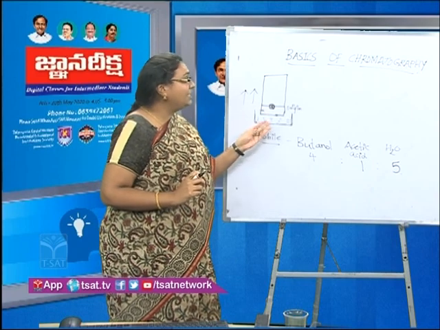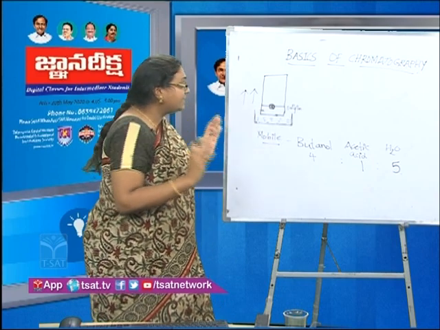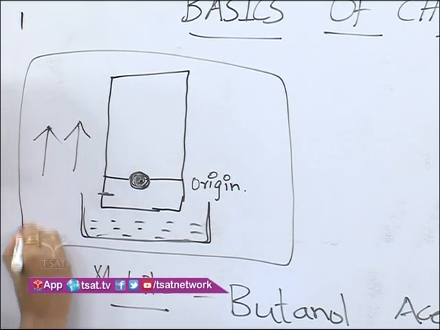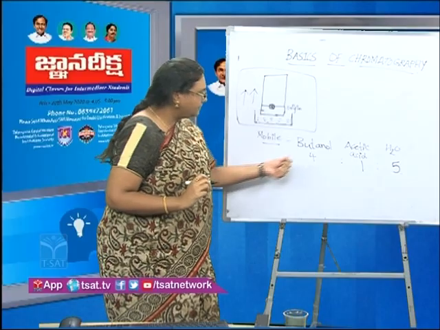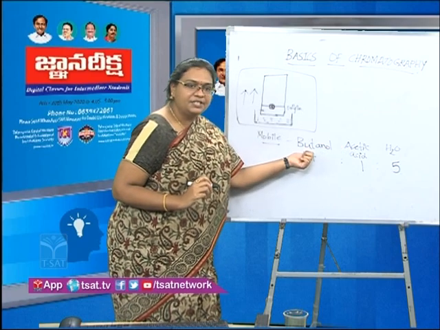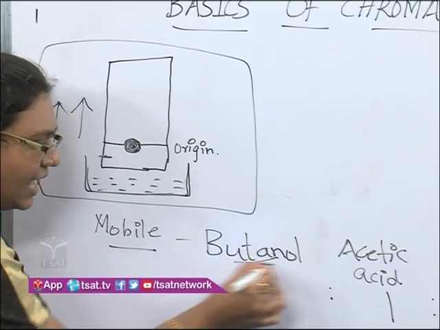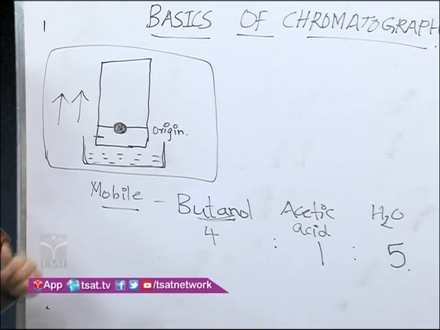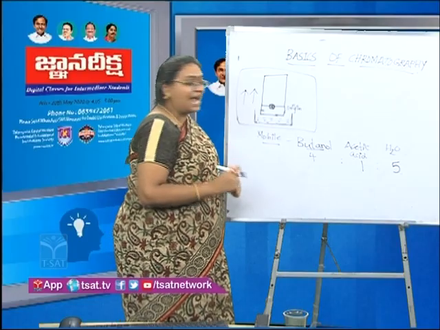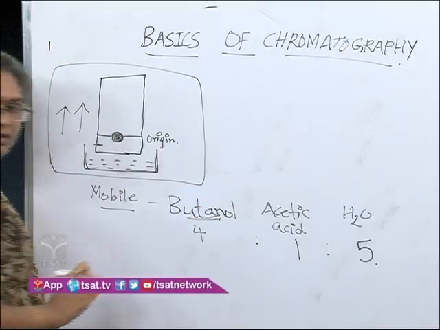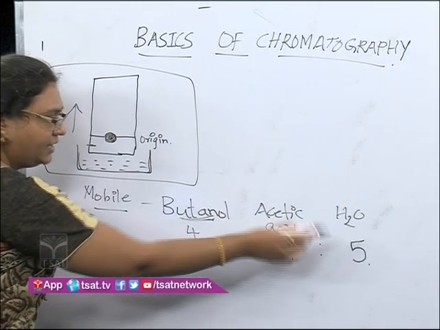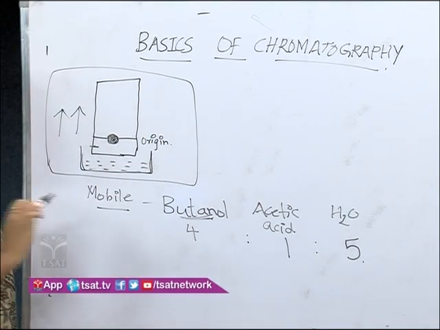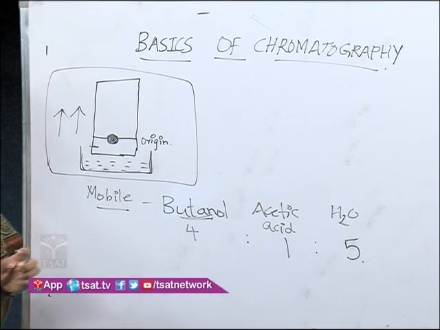So this is about paper chromatography, and this entire chromatography is performed in a chromatographic chamber. Why? Because we have used certain components which are volatile. For example, here we have butanol, which is highly volatile, and if you keep it in the open, it can evaporate and this ratio will get disturbed. Otherwise, there was no point in following this ratio, right? So thereby, it should be done in a closed chromatographic chamber.